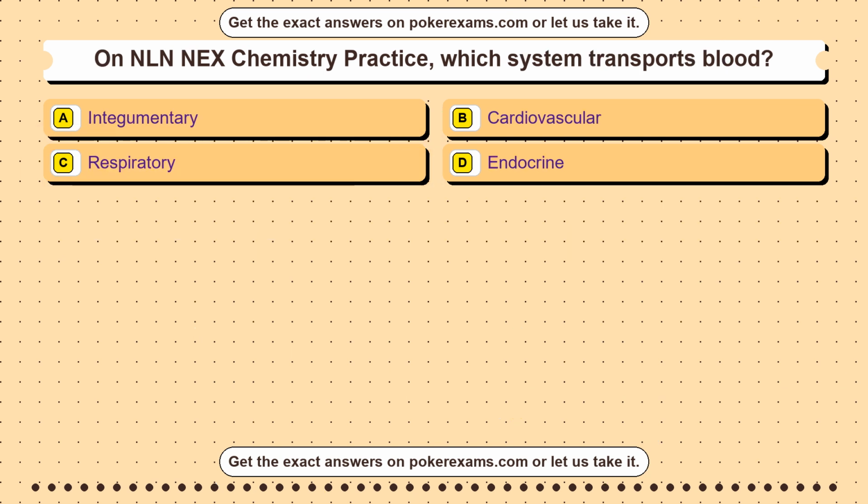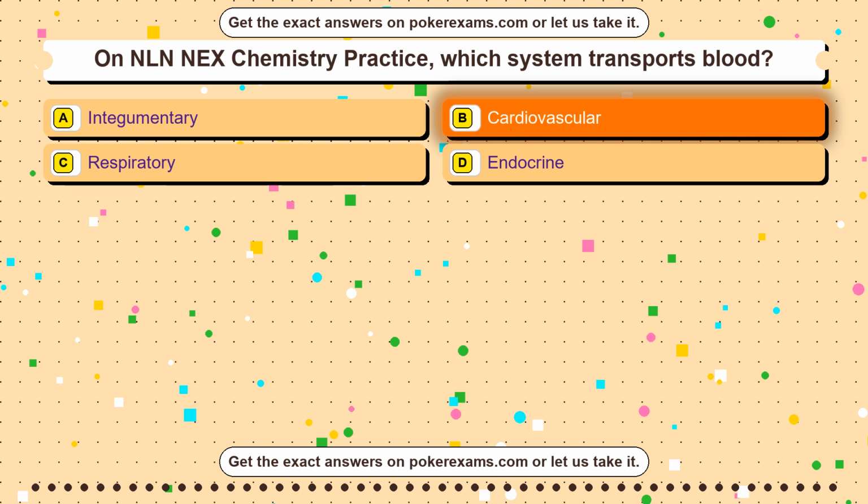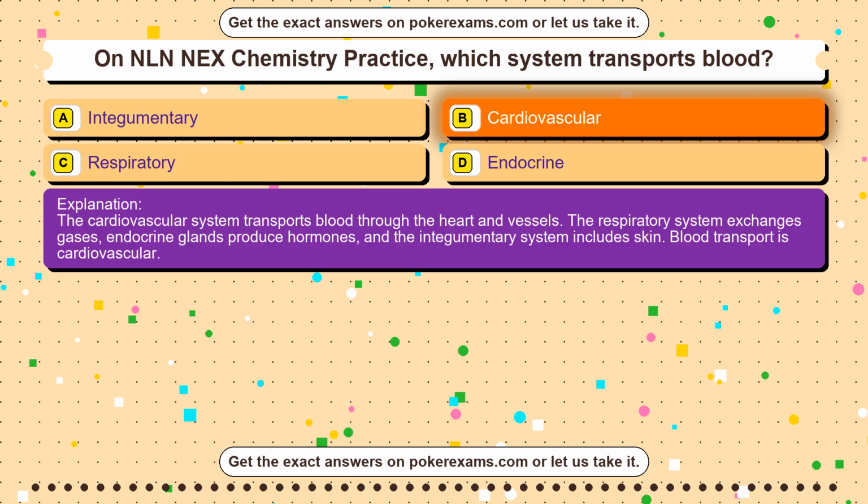Question 44. On NLN NEX Chemistry Practice, which system transports blood? Option A, integumentary. Option B, cardiovascular. Option C, respiratory. Option D, endocrine. The correct answer is option B, cardiovascular. The cardiovascular system transports blood through the heart and vessels. The respiratory system exchanges gases, endocrine glands produce hormones, and the integumentary system includes skin. Blood transport is cardiovascular.